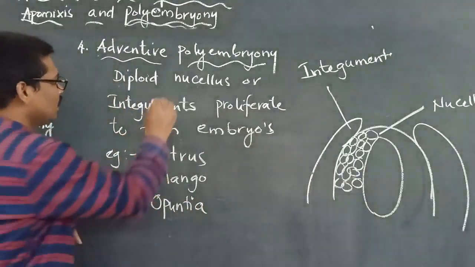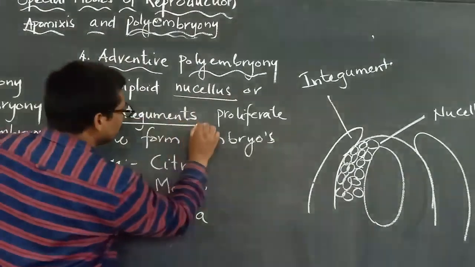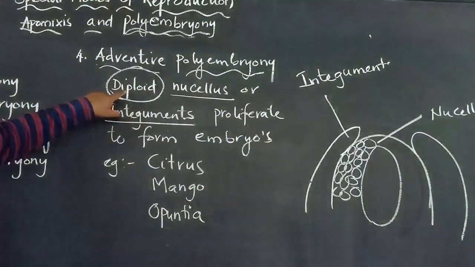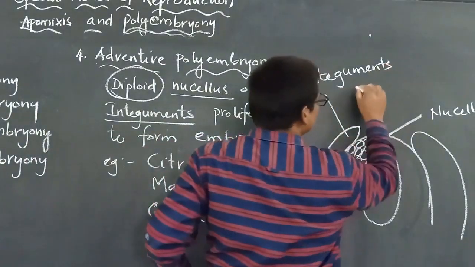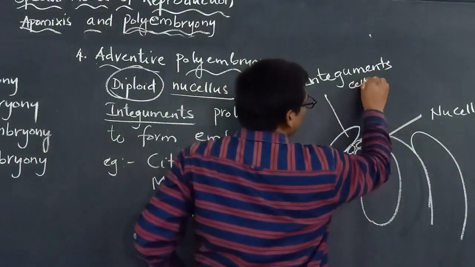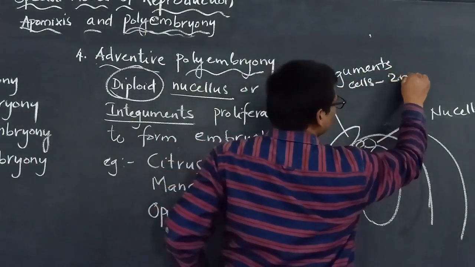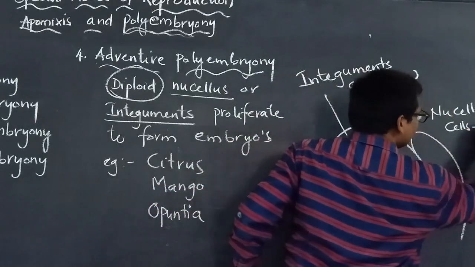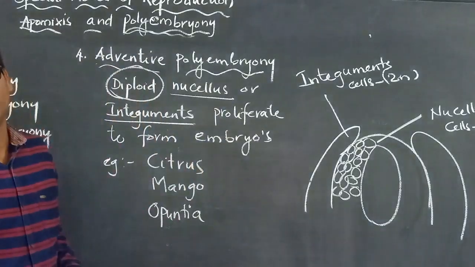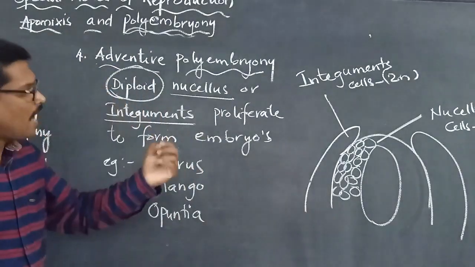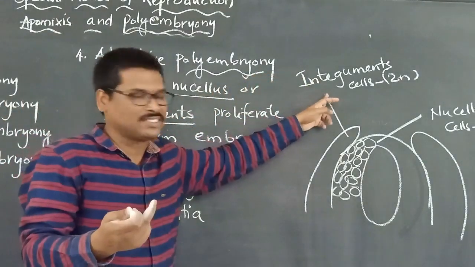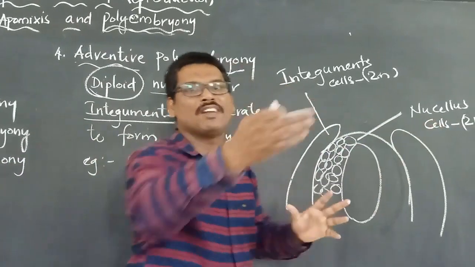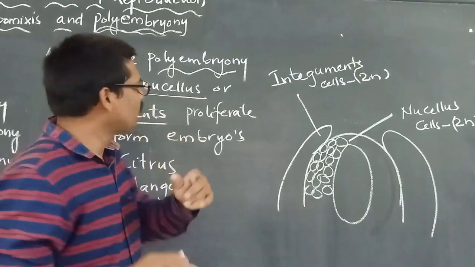Please remember, the nucellus and the cells of the integuments are diploid. That's very important. So directly, a cell of the integument or of the nucellus, which is diploid, develops into an embryo.